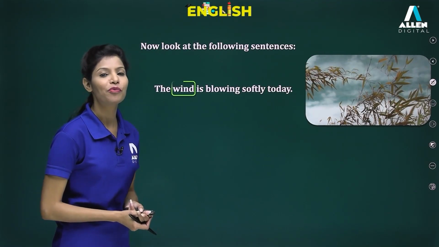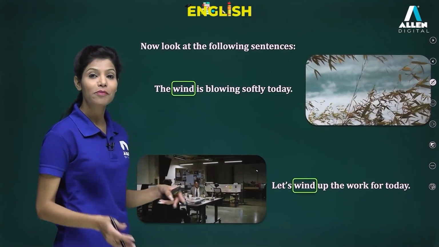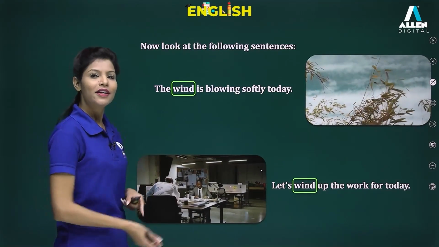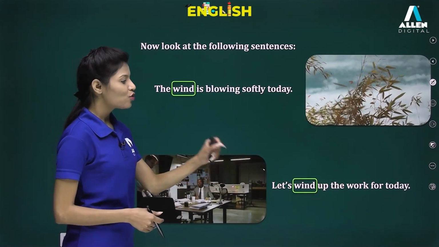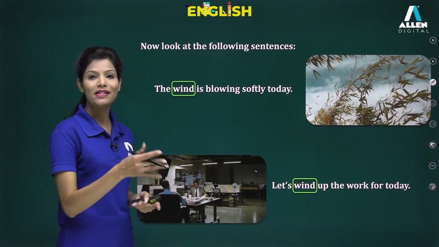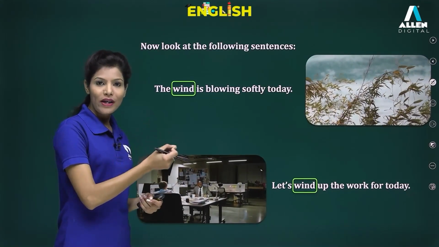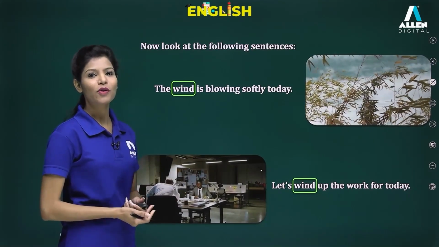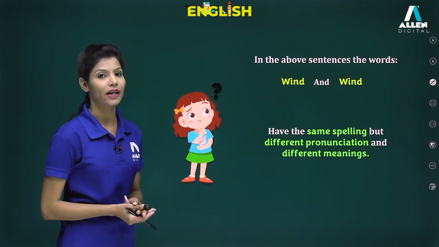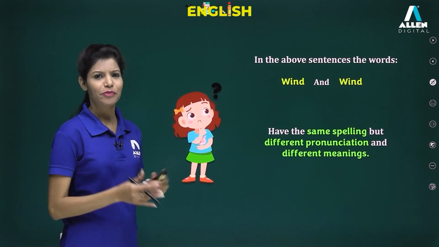Let's have a look at a few more examples. Look at the sentence: the wind is blowing softly today. So we are talking about the breeze that is blowing softly over there, right? And let's have a look at the next one: let's wind up the work for today, meaning let's wrap up the work for today. So basically we are talking about wind. What did you observe? When I said wind and wind, you must have understood that both of them have the same spelling, but they have a totally different pronunciation.